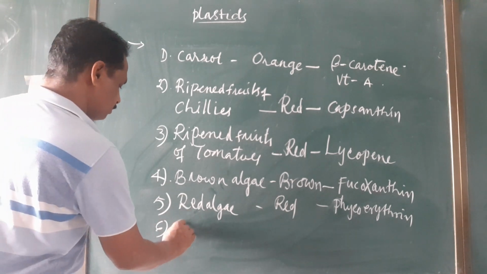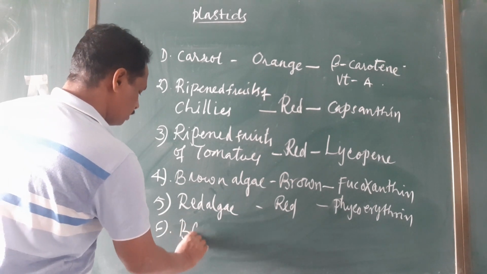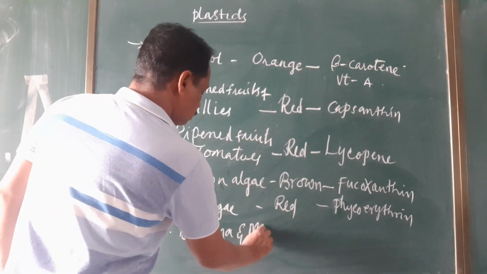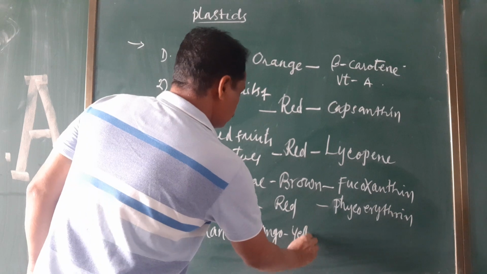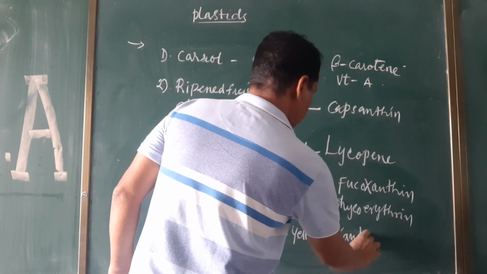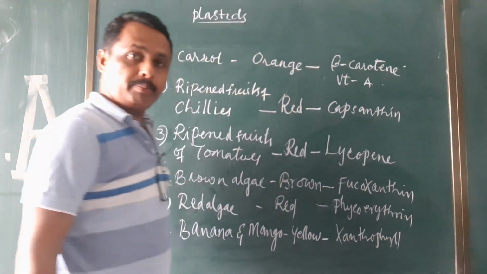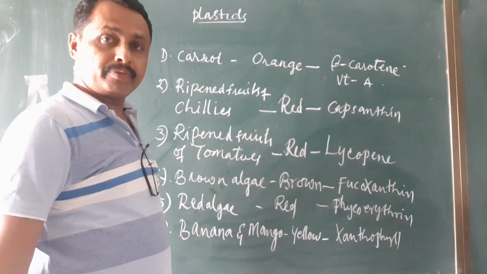And the ripened banana and mango are yellow in color. For this yellow color, the xanthophyll pigment is important. So this xanthophyll pigment will impart the yellow color to banana and mango at the time of ripening.